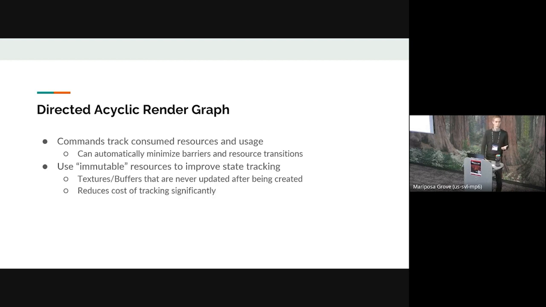We found that this reduced the cost of tracking significantly. And in fact, in all the scenes we tested, we were tracking less than 10% of resources. And those resources are frame buffers, compute buffers used for compute effects and particle systems and things like that. So you can't avoid tracking those things, and it tracks them quite well.